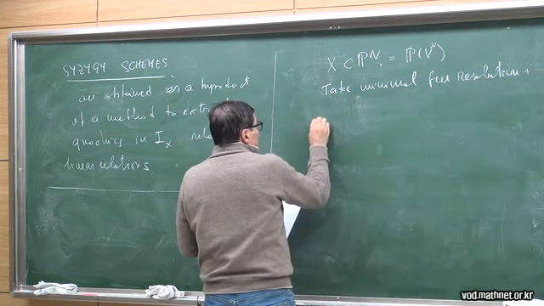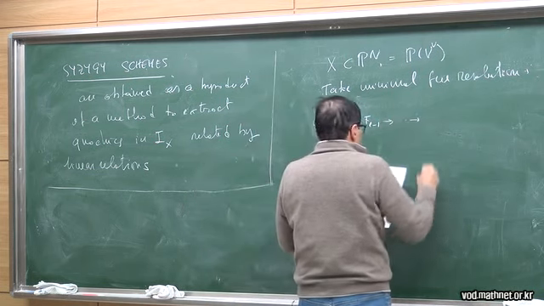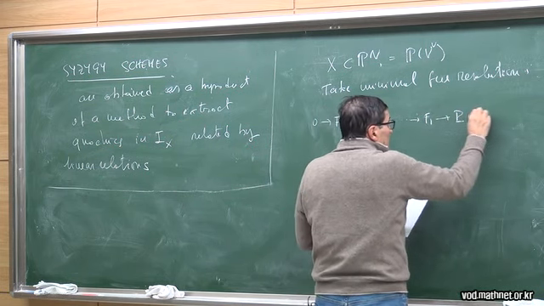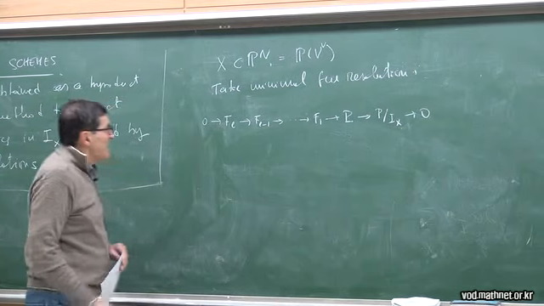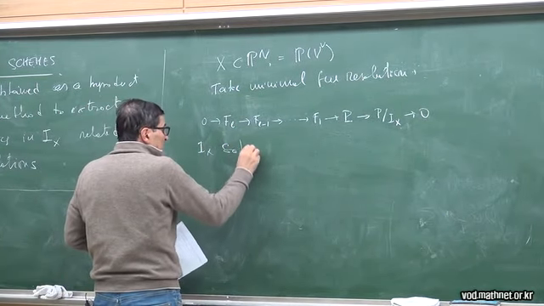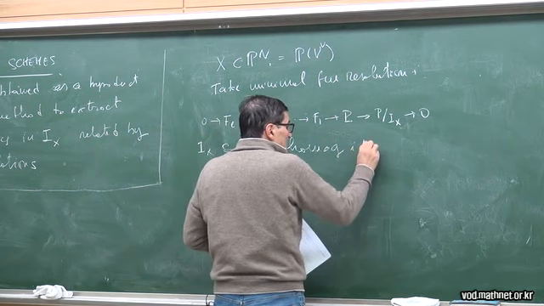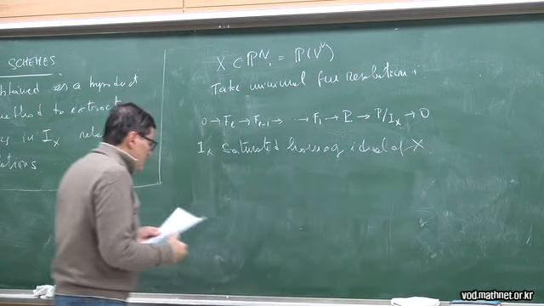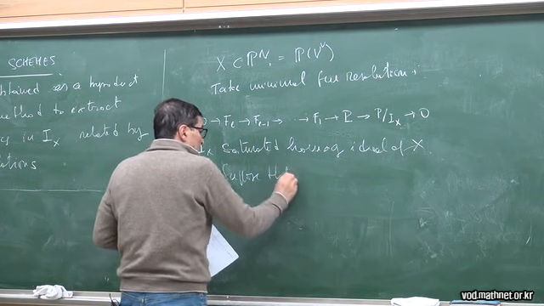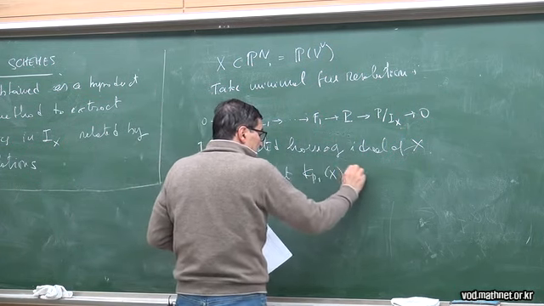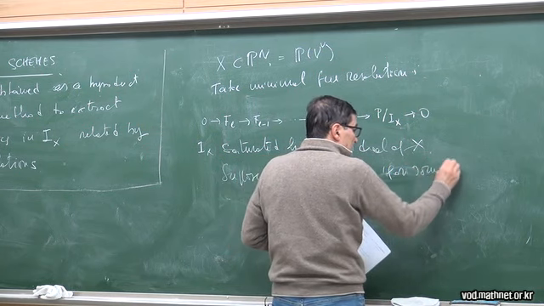This minimal free resolution is written this way: F_e, up to F_1, F_0 = P, mapping to P mod I_X, where I_X is a saturated homogeneous ideal of X. Suppose that K_{p,1}(X) is different from 0 for some p.